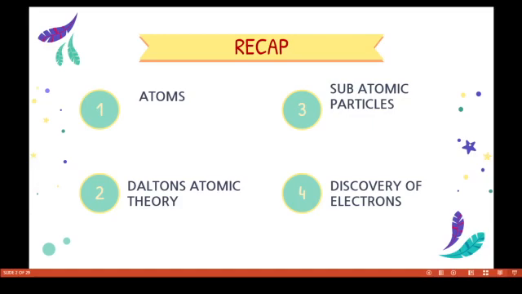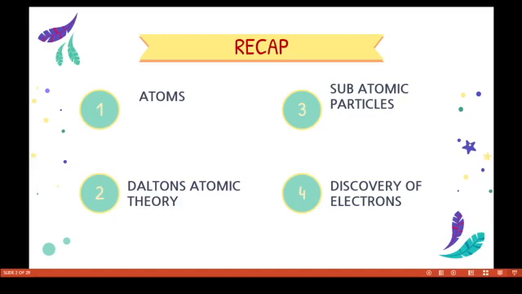So these electrons are negatively charged particles. They carry a negative charge of -1, which is the basic unit of electric charge. The mass of an electron is 9.11 into 10 power minus 28 gram.